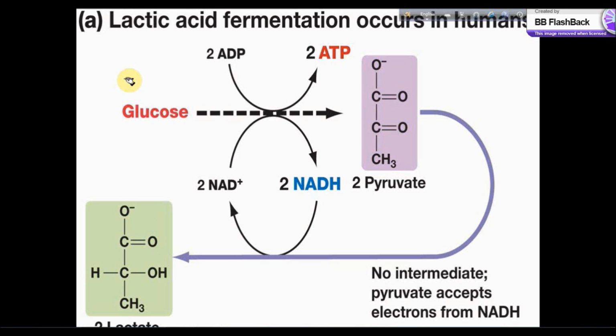Now if oxygen is not present, then the pyruvate undergoes fermentation, which means the final electron acceptor is an organic substrate, and these organic substrates can be alcohol or lactic acid. This is another way of using the pyruvate, apart from using it to make acetyl CoA and then introducing that acetyl CoA into the TCA cycle.